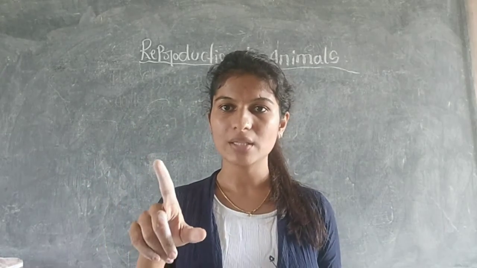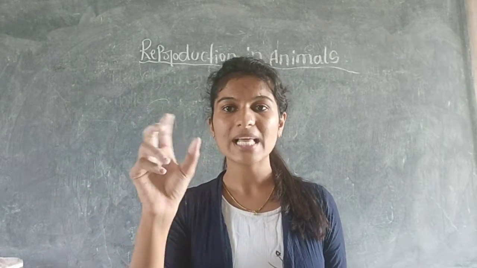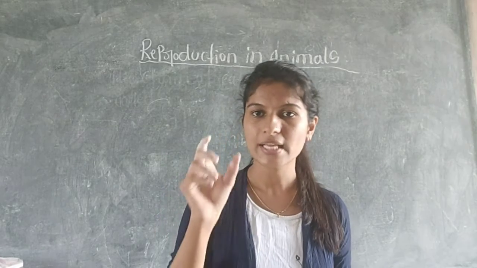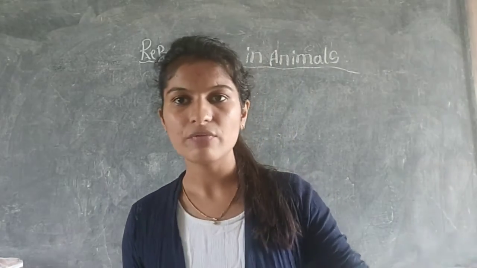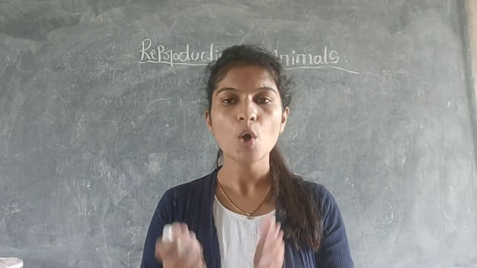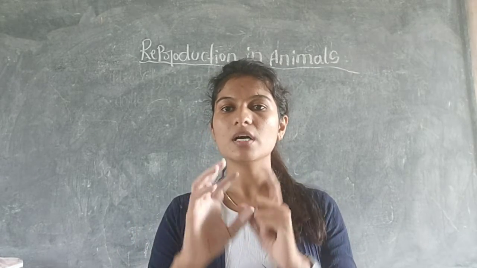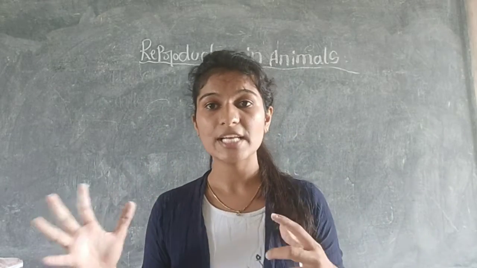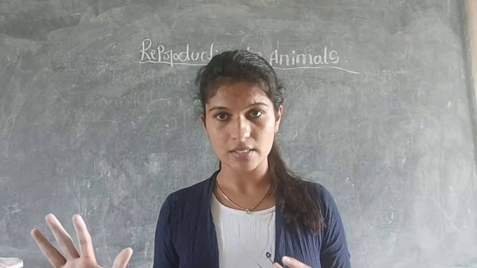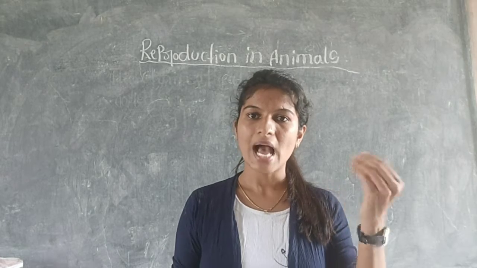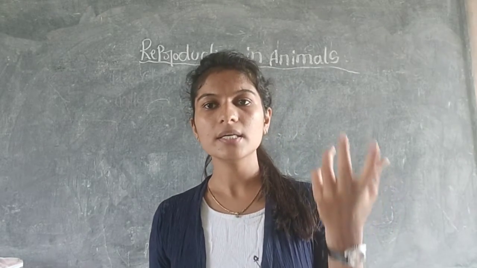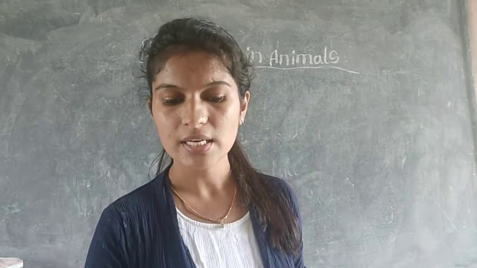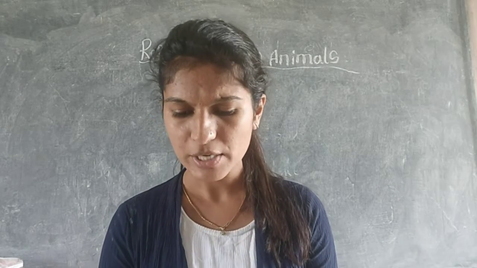The larva, which looks like a caterpillar. That larva will grow and convert into a pupa, and the pupa covers itself with the leaves of the plants to protect itself from danger or from other animals. Next, the pupa will come out to become an adult butterfly. So that was the life cycle of the butterfly.